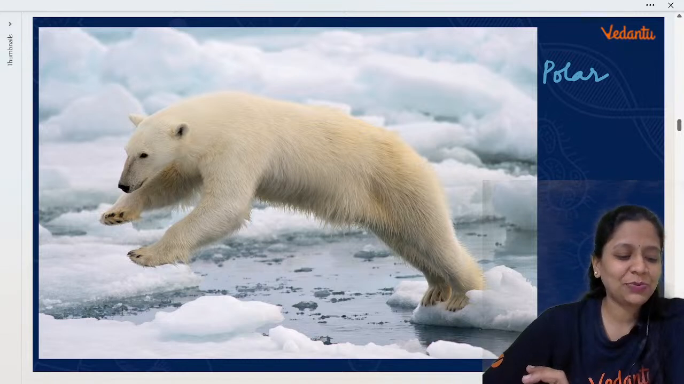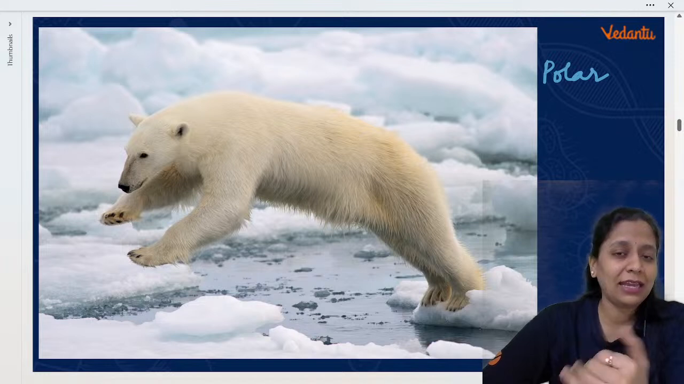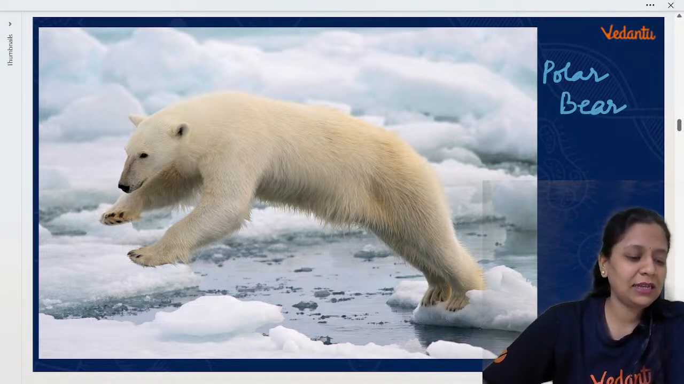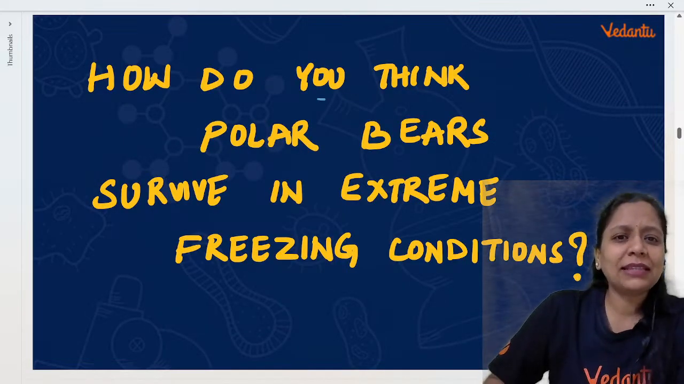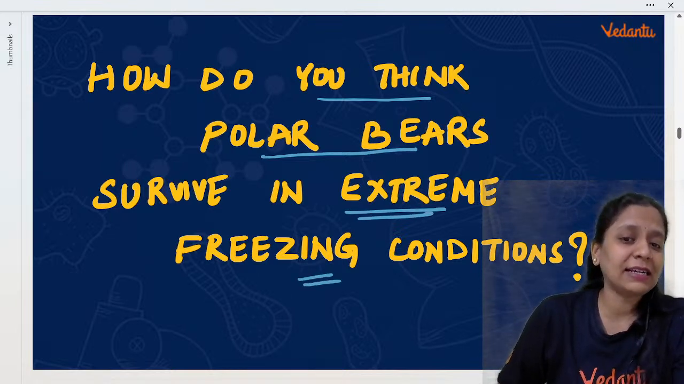Yes, Shrikant, attachment of skin and muscles is the main function of areolar and adipose actually. Areolar especially. So, you all have seen a polar bear, right? Okay, so this polar bear, how do you think it survives in extreme freezing conditions?